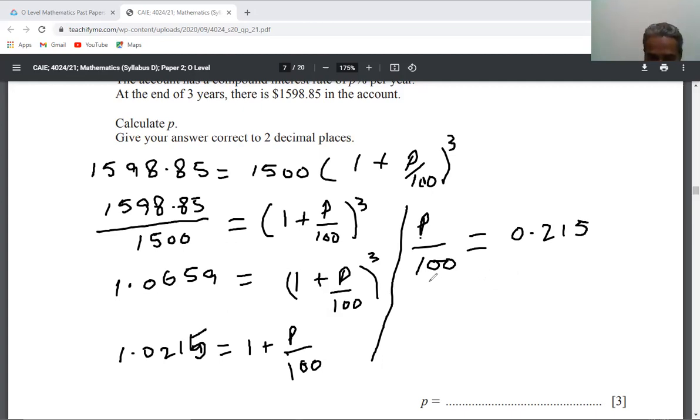So by multiplying by 100, P is equal to 2.15 is the answer. Finally, that's it for this part of the question.